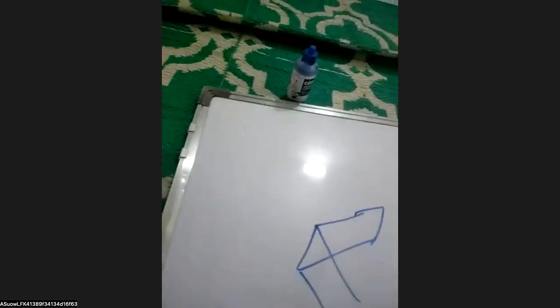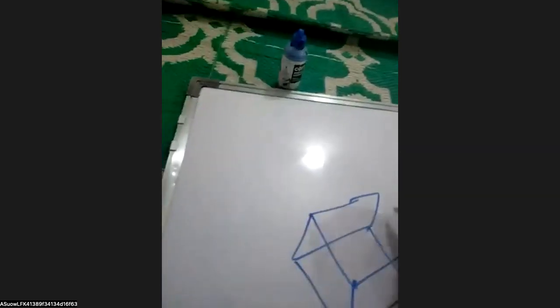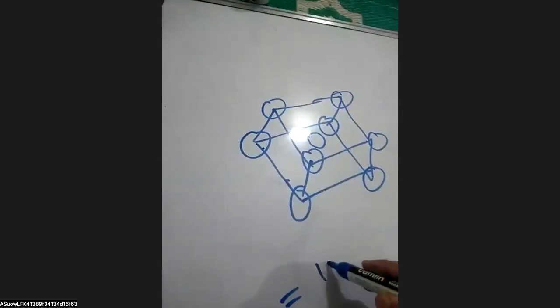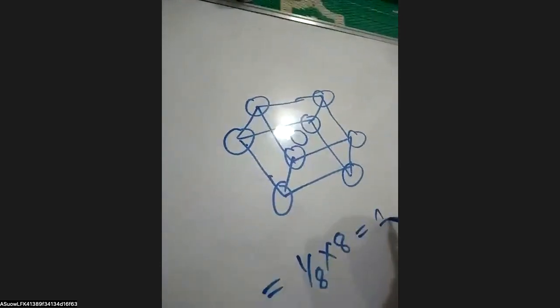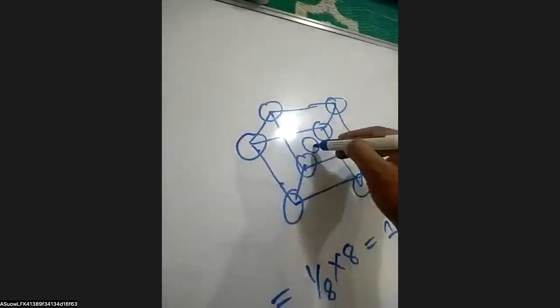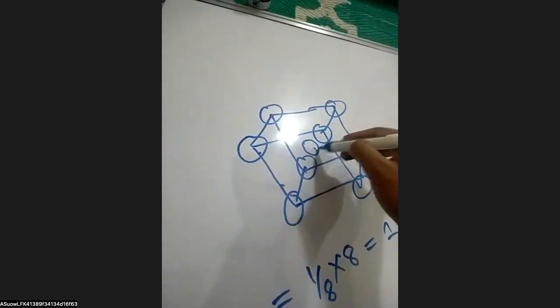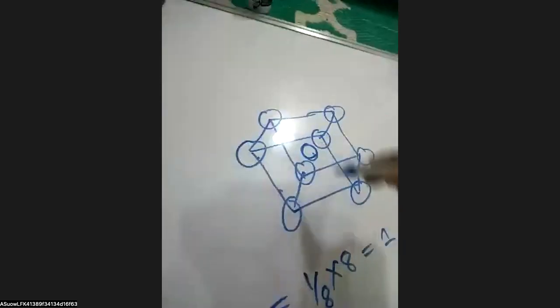Example of BCC, sir, is cesium chloride, which has the coordination number of 8. Here, sir, the cesium atom occupies the center, and the chloride ions are present at all the corners, sir. So this is the example of the BCC, sir.